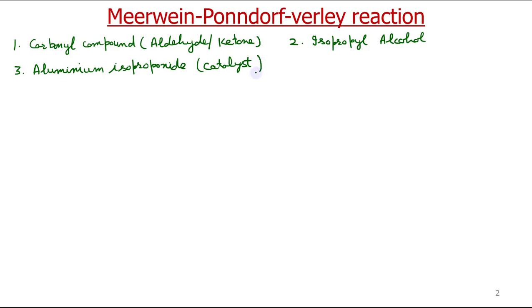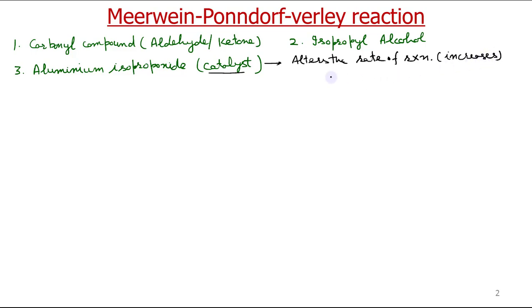Before starting the mechanism, let me briefly define a catalyst for you. A catalyst is a substance which changes, or we can say alters, the rate of reaction. Mostly it increases the rate of reaction, though it may also decrease it.